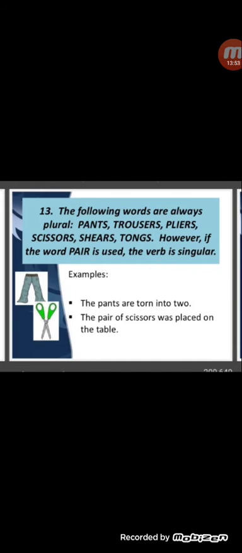Normally if you use pants, then it is used in plural form, like pants are torn into two. But sometimes if you use the word pair, that time it will be singular. Like the pair of scissors: if you just say scissors, then it will be plural. But if you say the pair of scissors was placed on the table, that time it will be singular.